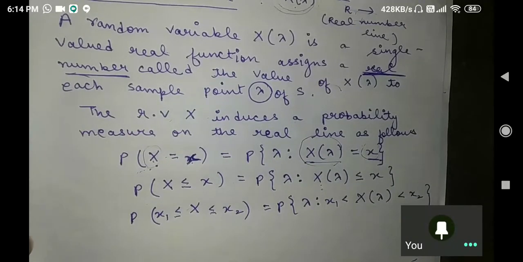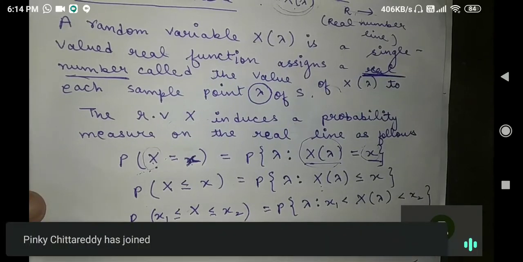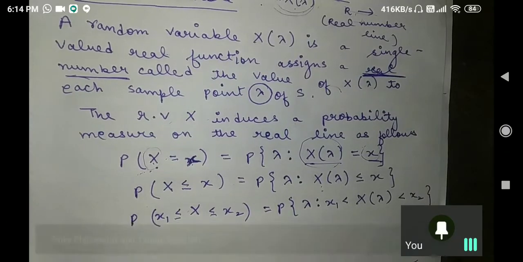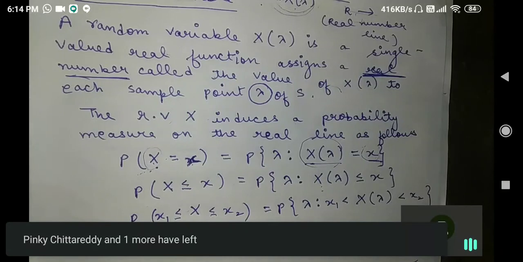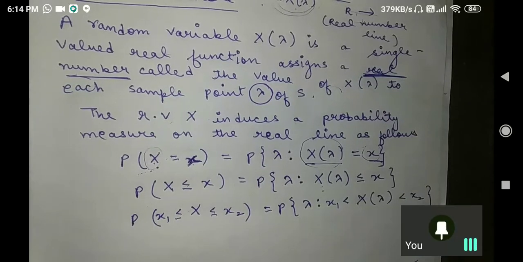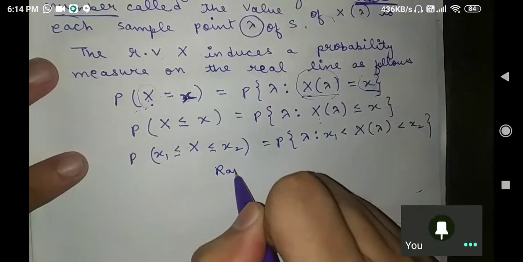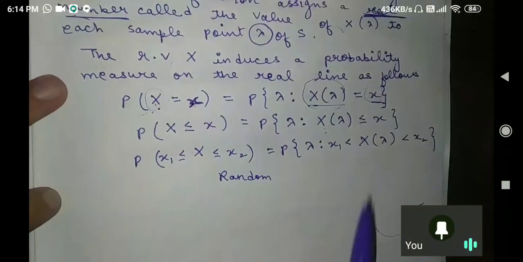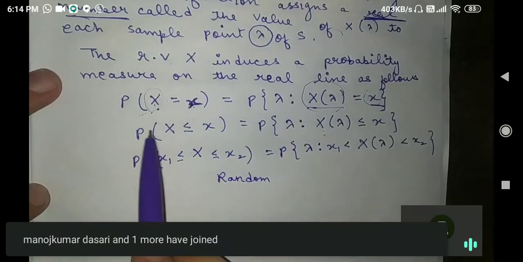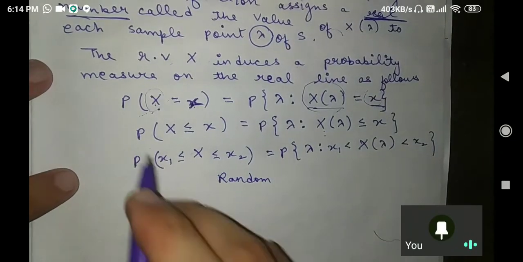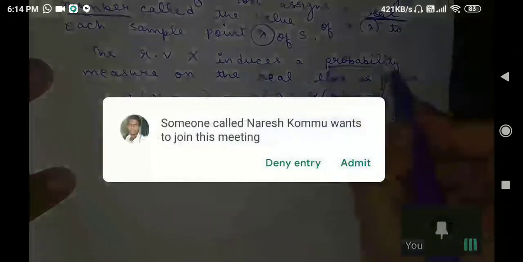Now what I am trying to say is that this is a very important, basic definition to represent your random variable in terms of probability, as I have written here.